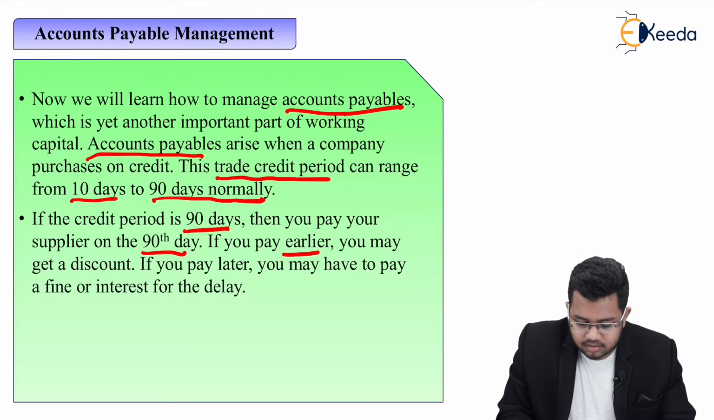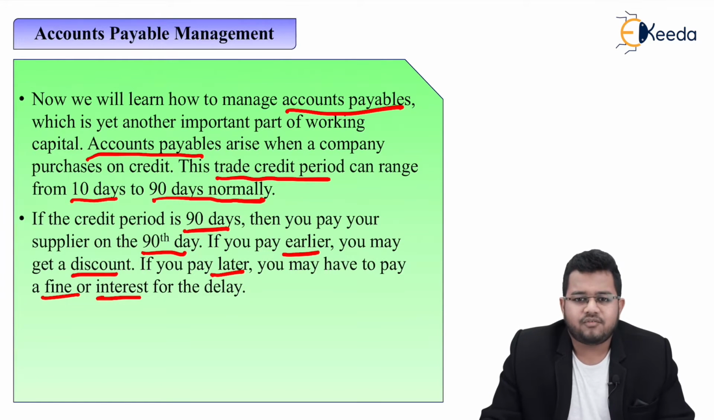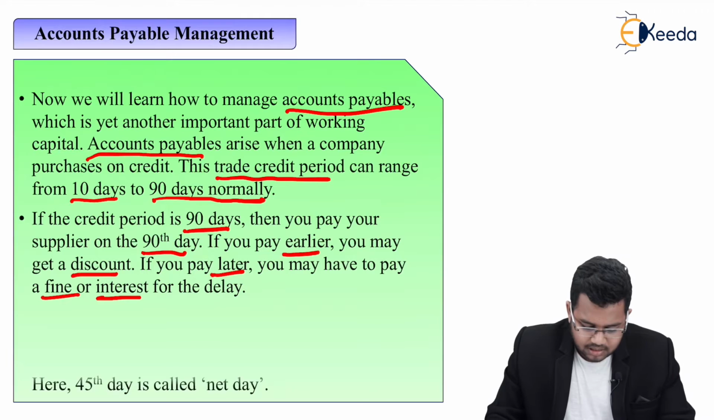If you pay earlier, you may get a discount. If you pay later, you may have to pay a fine or interest for the delay. So basically, if the credit period is 90, you pay on the 90th day. If you pay early, you can get a discount. If you pay later, you may have to incur some extra fine or interest.